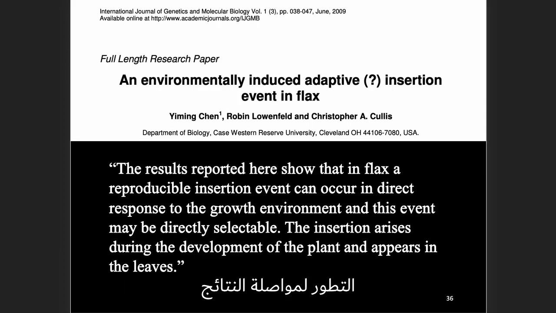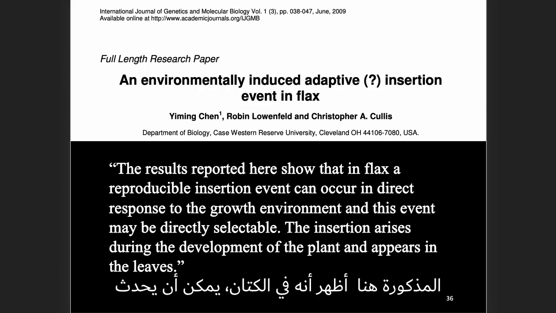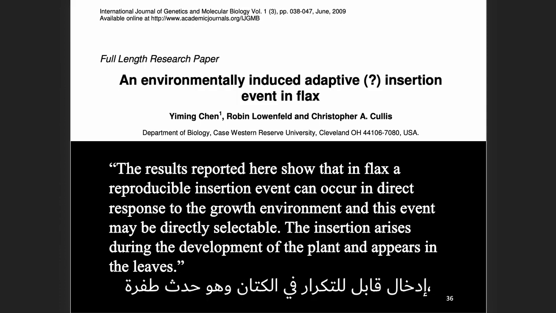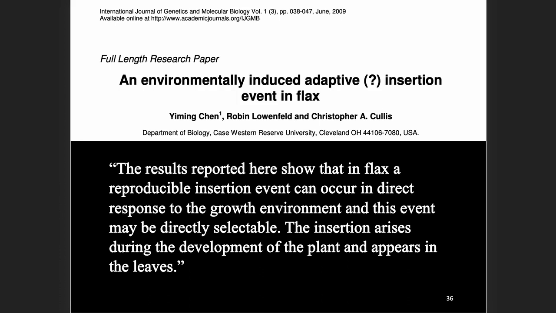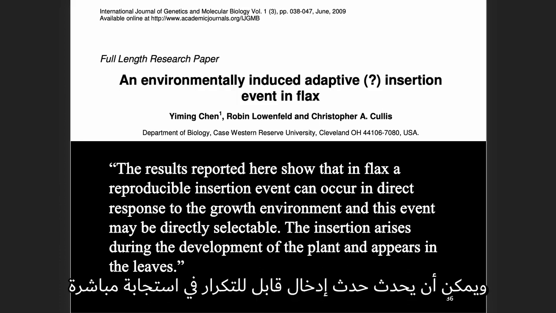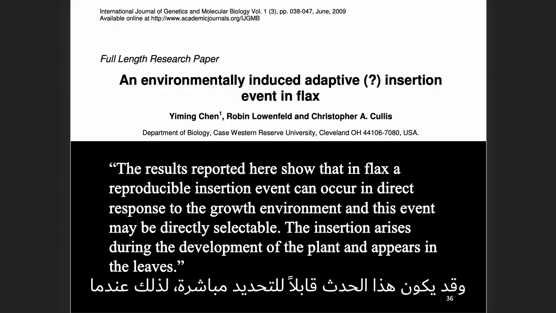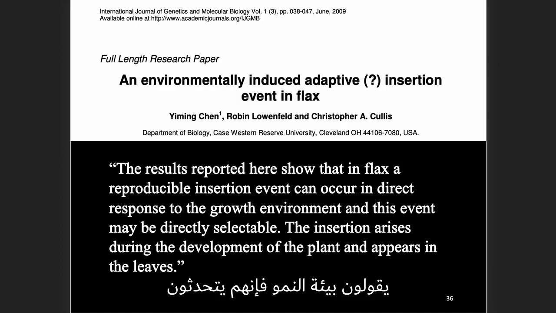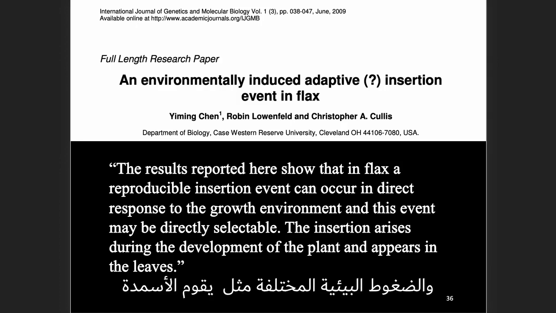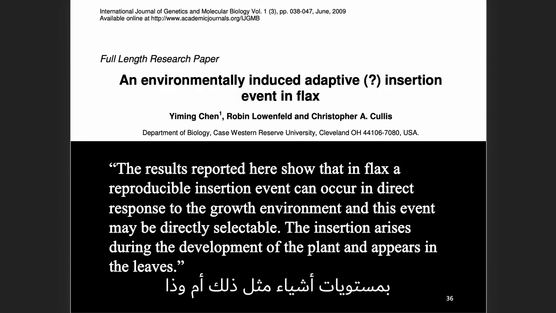Continuing, the results reported here show that in flax, a reproducible insertion, that's a mutation event, a reproducible insertion event can occur in direct response to the growth environment, and this event may be directly selectable. So when they say growth environment, they're talking about environmental stresses, various environmental stresses like fertilizer levels, things like that.